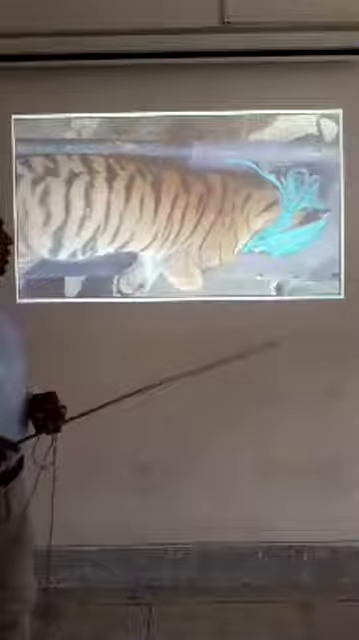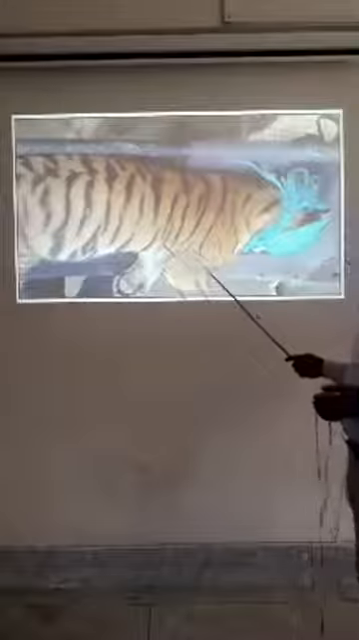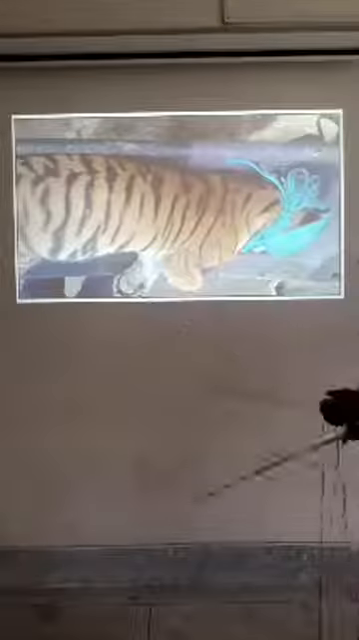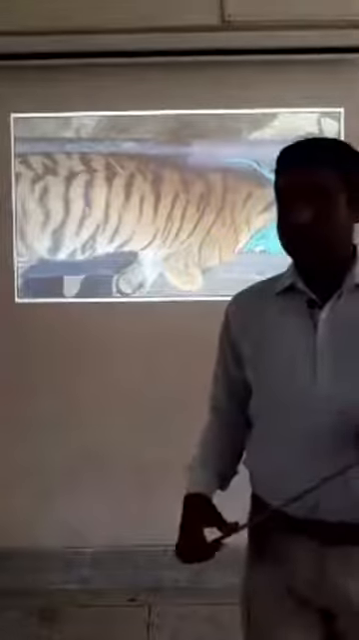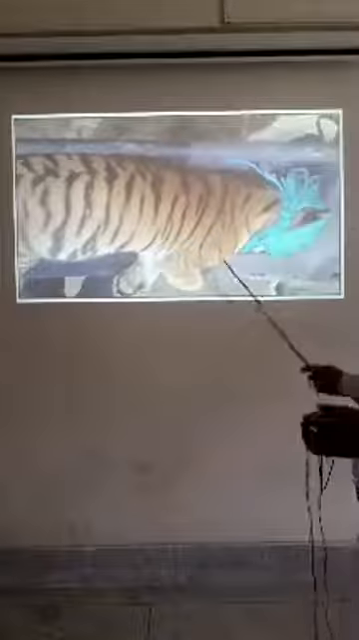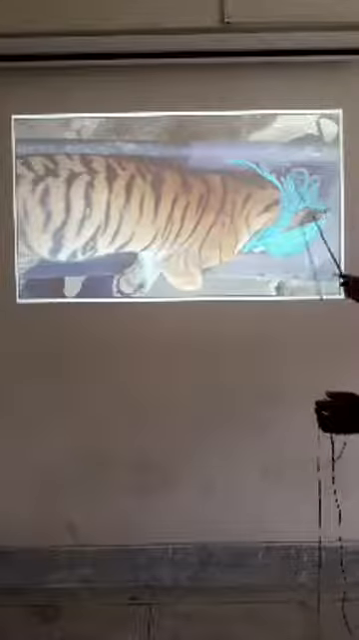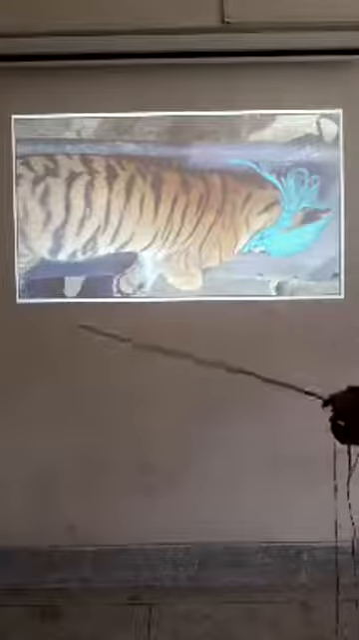Now, you can see a picture on the screen. The picture is a Royal Bengal tiger. Have you understood? Do you know the animal? Royal Bengal tiger. What is the condition of this tiger? It was chained. It was chained and about to die.